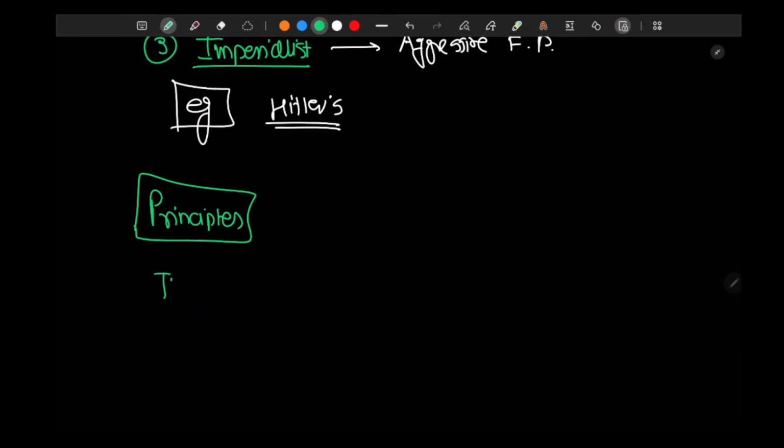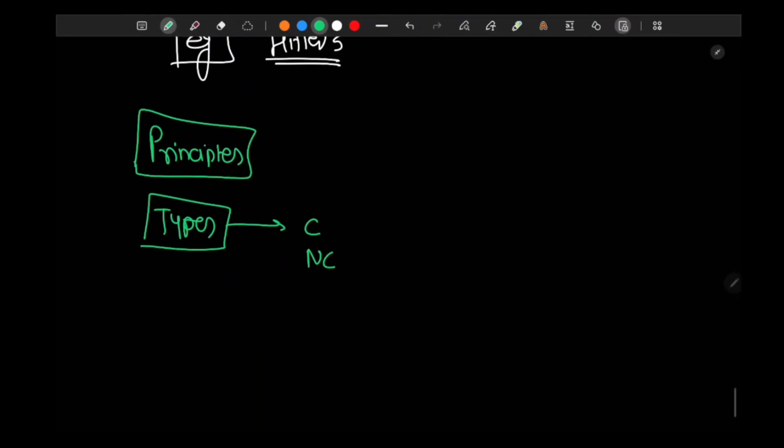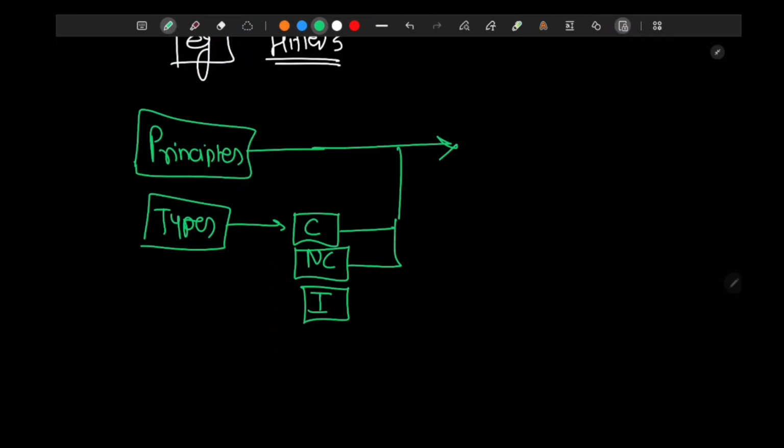He has given types of nations: one wants to change, one doesn't want to change, and one is aggressive imperialist. Think of it as a system, and with these principles and these types of nations, he has analyzed the future of liberal world order.